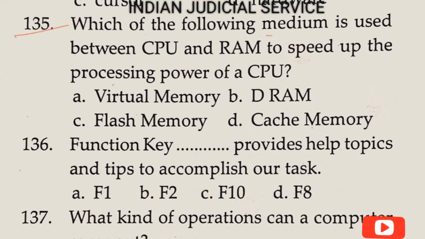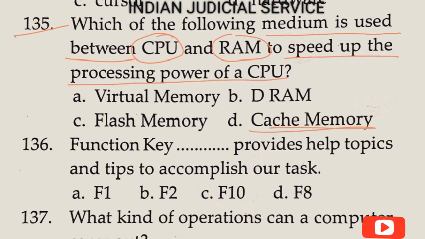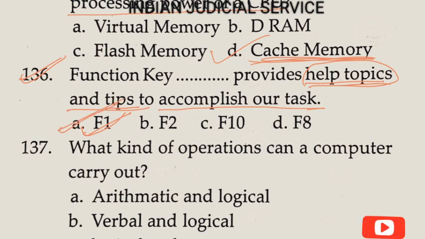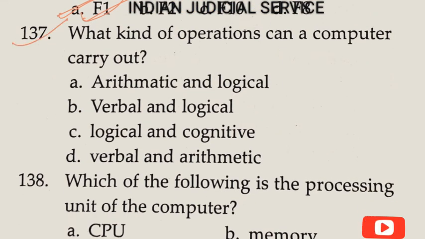Now question number 135. Which of the following medium is used between CPU, central processing unit, and RAM, random access memory, to speed up the processing power of a CPU? So clearly the answer here is cache memory. Option D. Now question number 136. The function key that provides help topics and tips to accomplish our task, this is very important. So clearly the F1 function key provides help topics and tips. Answer here is option A.